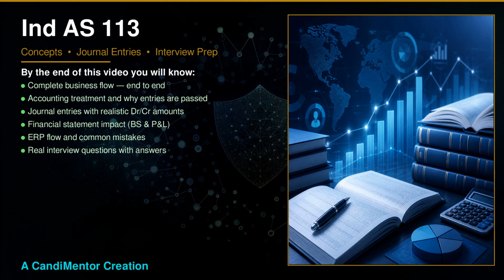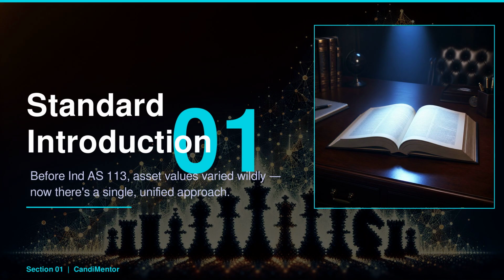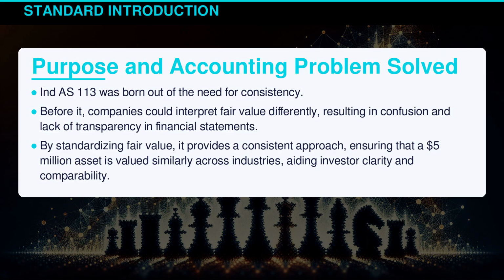need to know. Imagine two companies valuing identical assets wildly differently, causing investor confusion. Before Indian Accounting Standard 113, this was reality. Now, a $10 million asset is consistently valued the same way across the board. You'll learn how Indian Accounting Standard 113 standardized fair value measurements, bringing clarity and comparability to financial statements.